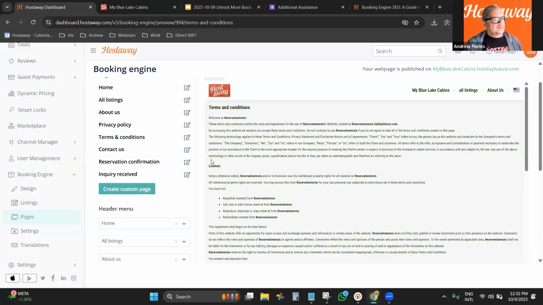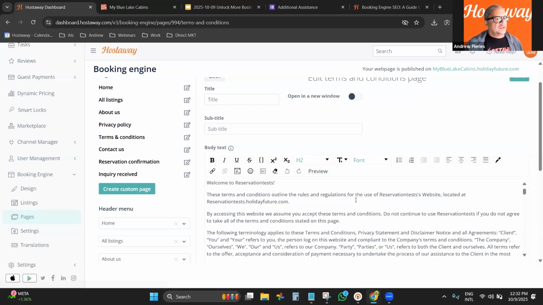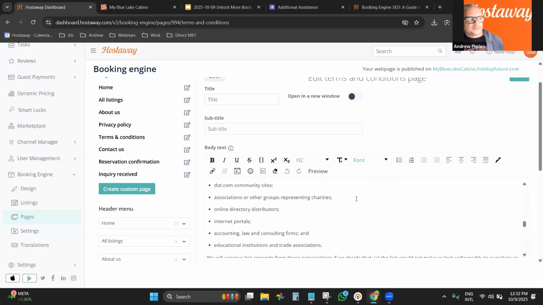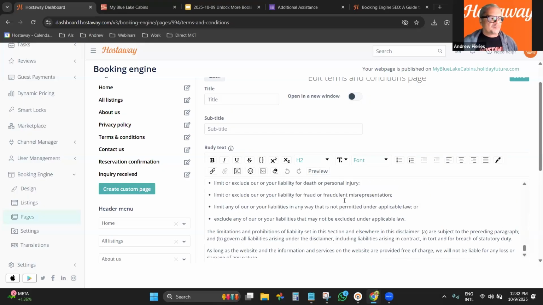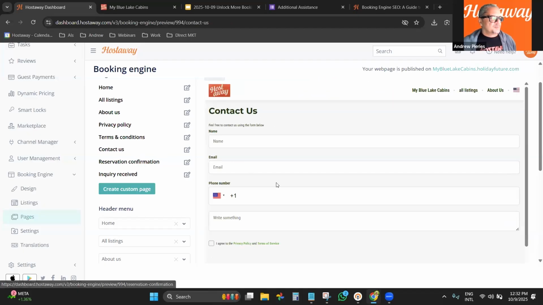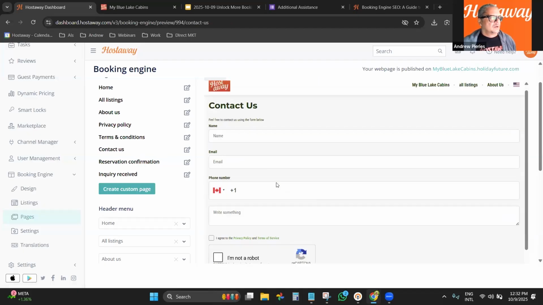So again, you can edit this. You can modify it and add the information with your name, the way that you prefer. People already have preferences for some of the information. Contact Us, that's self-explanatory, how to use it.